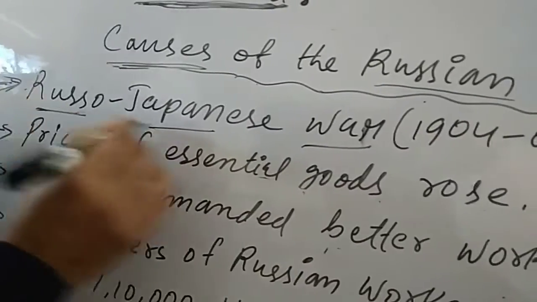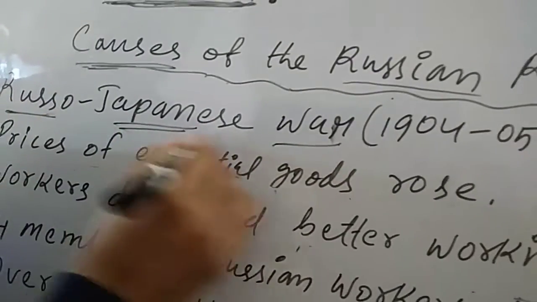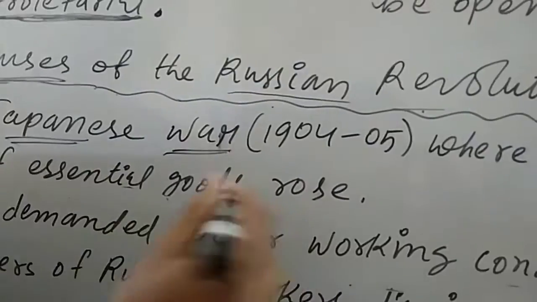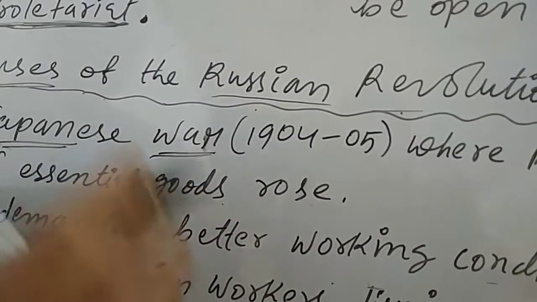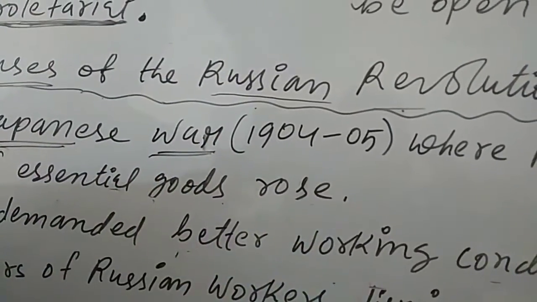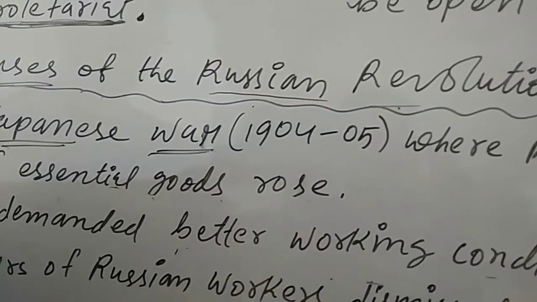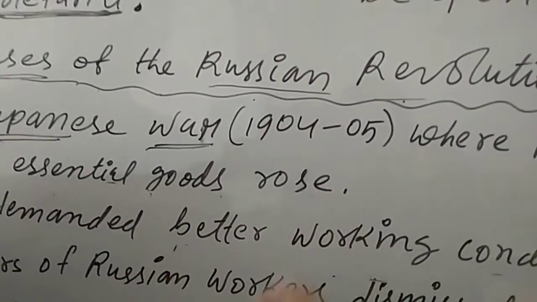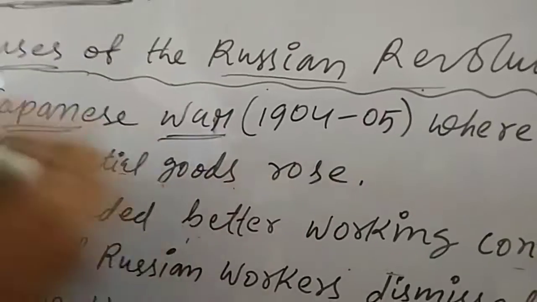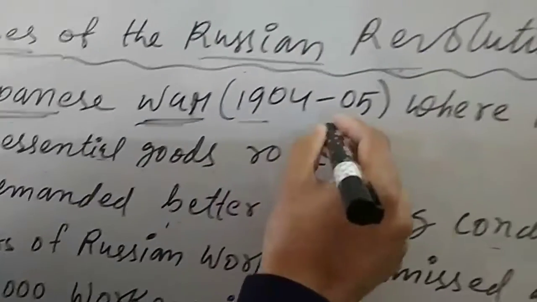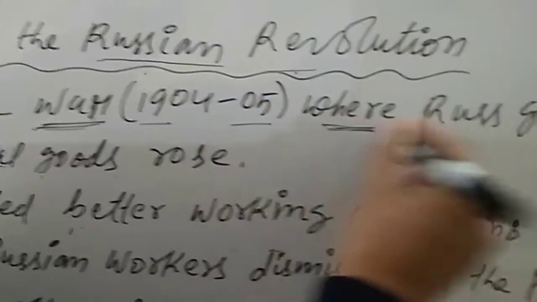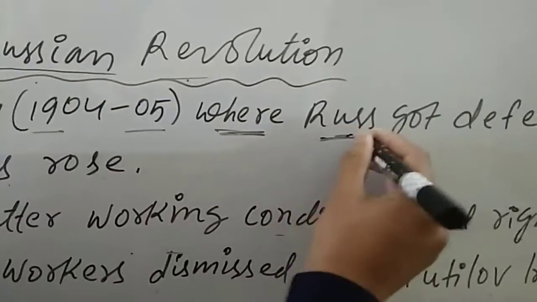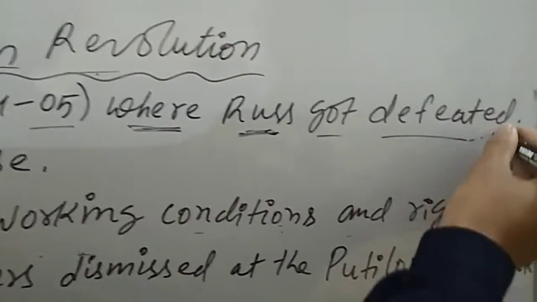Russo-Japanese War. Russo-Japanese War means Russian-Japanese War. Okay, just like if we say India and Pakistan, Indo-Pak War, and India and China, Indo-Chin War. So like this, Russo-Japanese War, 1904 to 05, where Rus means Russia. Okay, Russia got defeated.